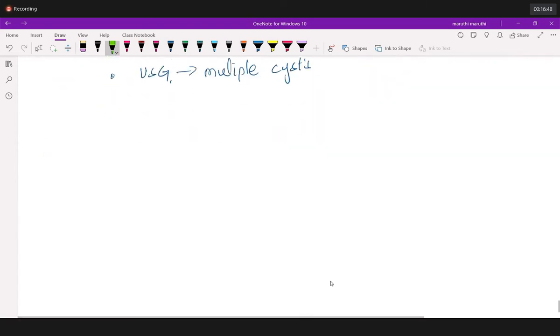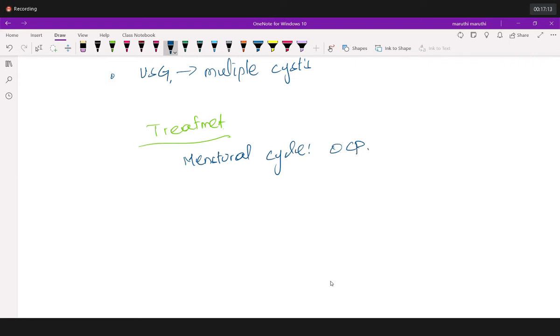Followed by that, let's get into the treatment of PCOS. What is the treatment of PCOS? First thing, we need to maintain the menstrual cycle. How can you maintain the menstrual cycle? Menstrual cycle can be corrected with what? Very good. Which is that? Oral contraceptive pills.